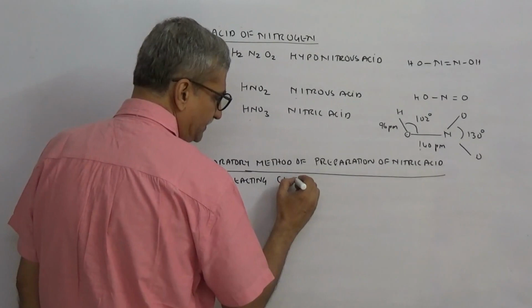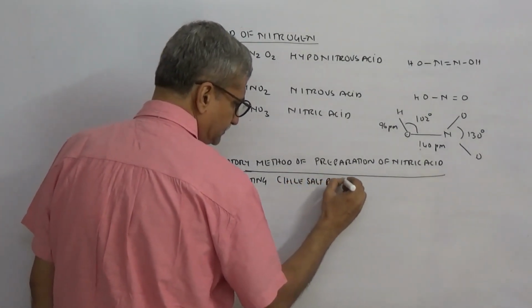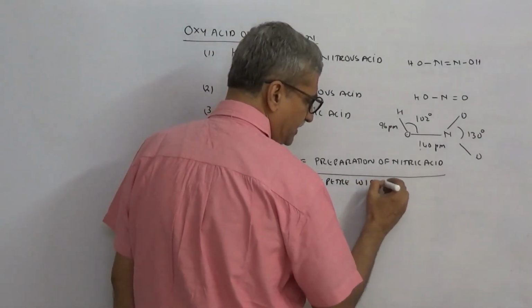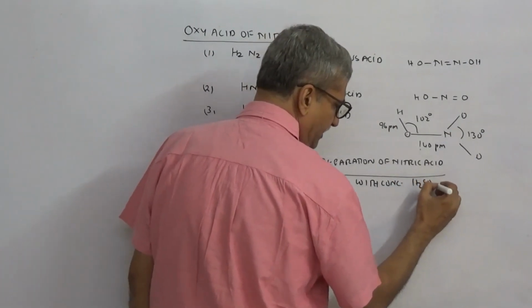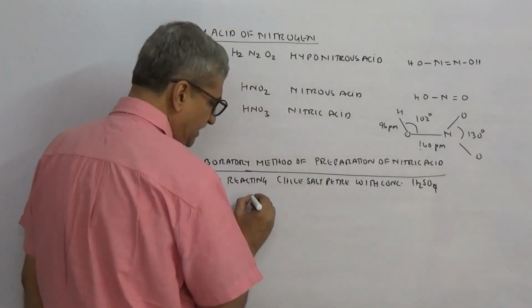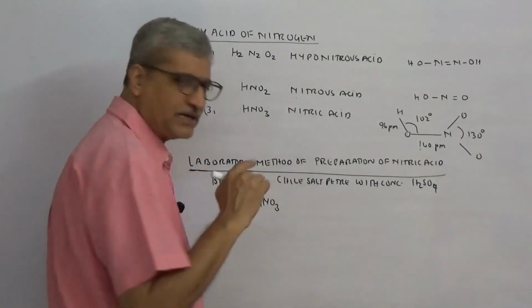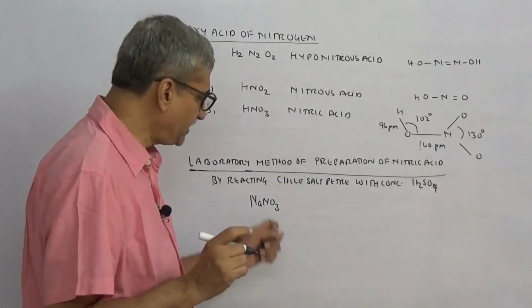So the laboratory method of preparation of nitric acid is by reacting chili saltpeter with concentrated sulfuric acid. Chili saltpeter is sodium nitrate. Maybe in one of the earlier videos I must have said that chili saltpeter is potassium nitrate. Let me correct it.